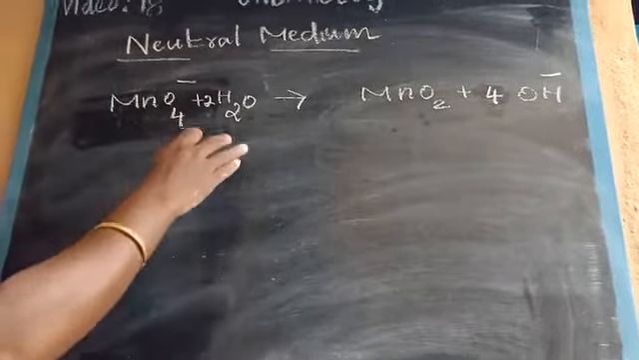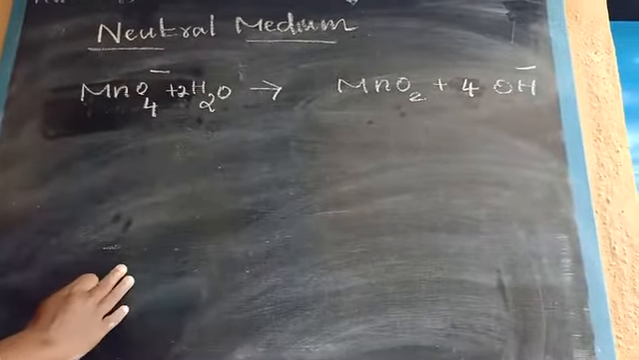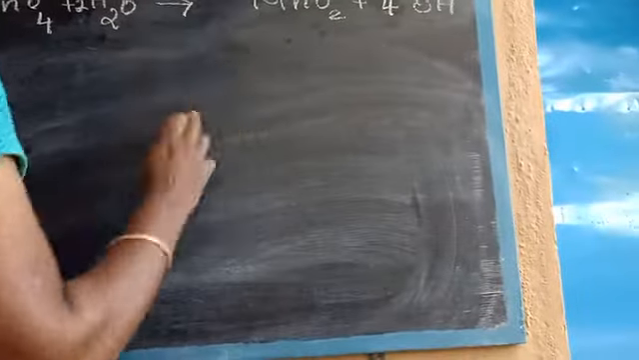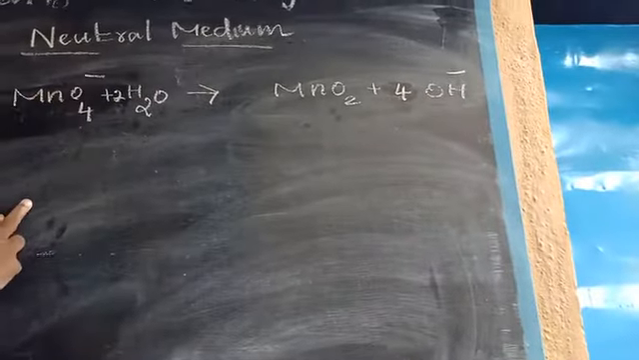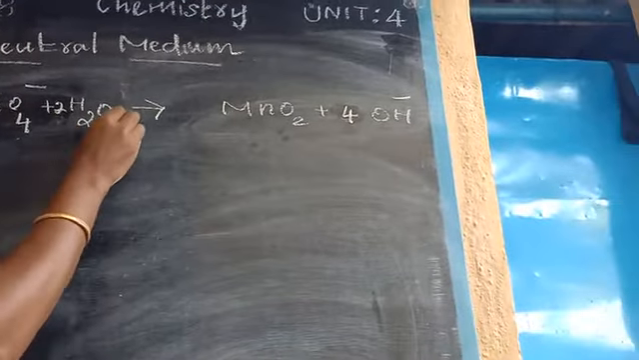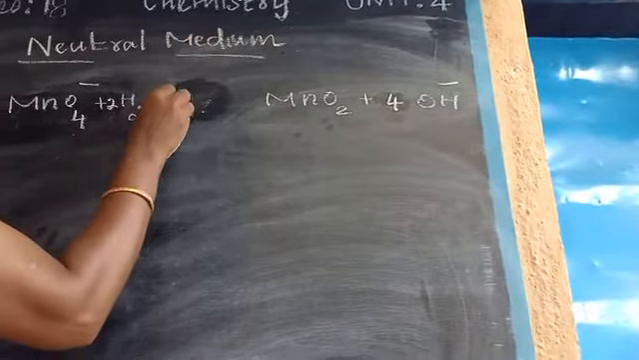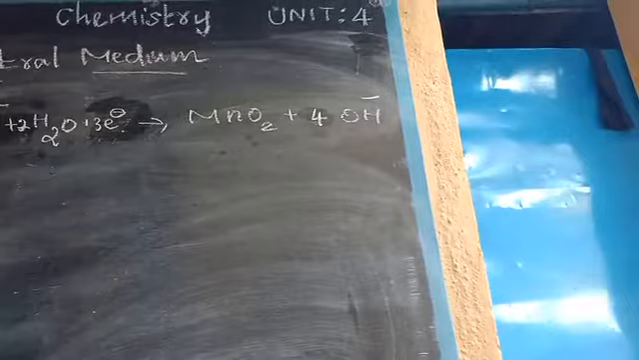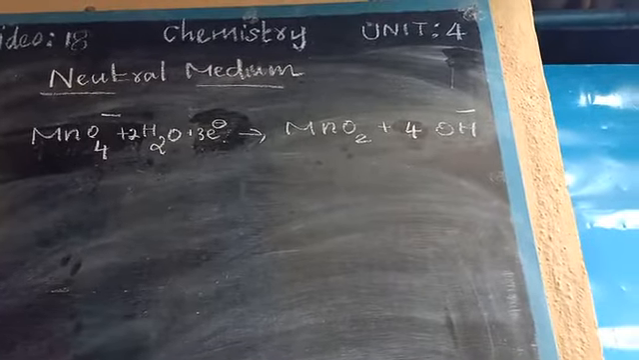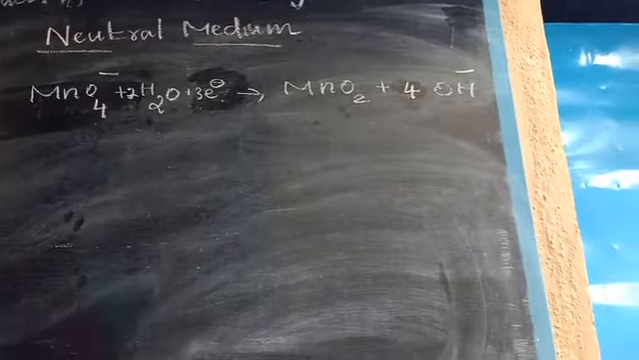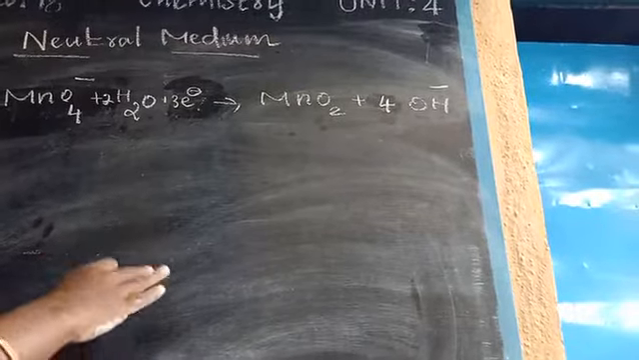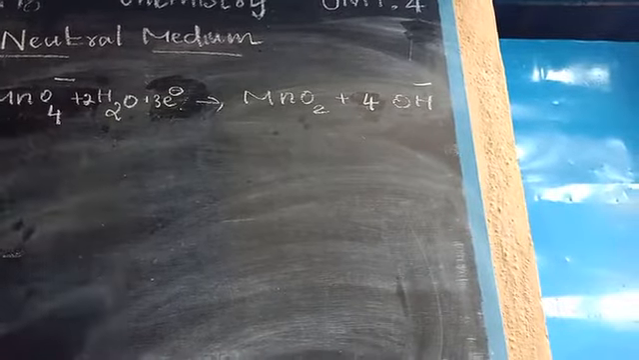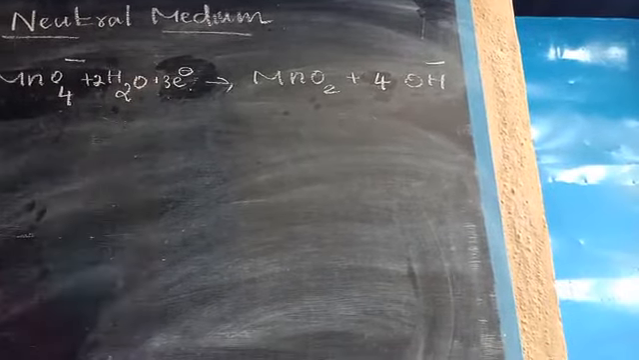Now we are going to balance the charges. Here 4 minus, here only 1 minus. So the difference is 3 electrons. This is one way, based on the charges calculation. Another way, based on the oxidation number, is also possible to find the number of moles of electrons.